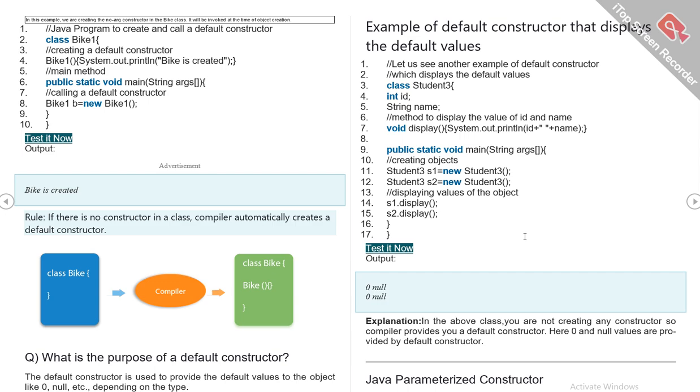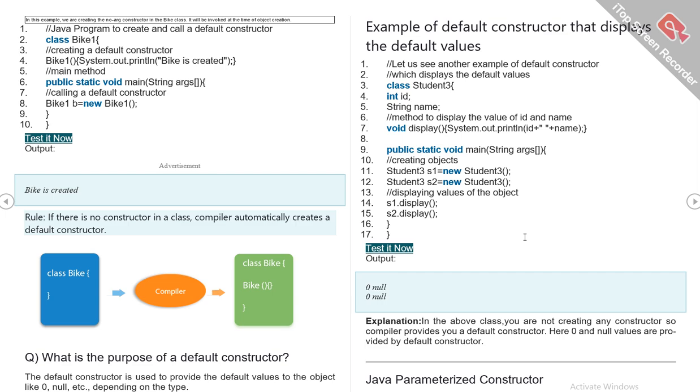If there is no constructor in a class, the compiler automatically creates a default constructor. Then what is the purpose of a default constructor? The default constructor is used to provide the default values to the object, like 0, null, etc., depending on the type.